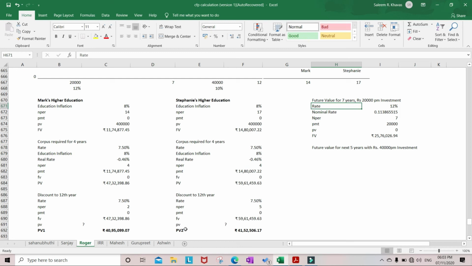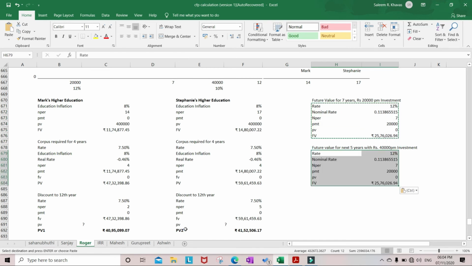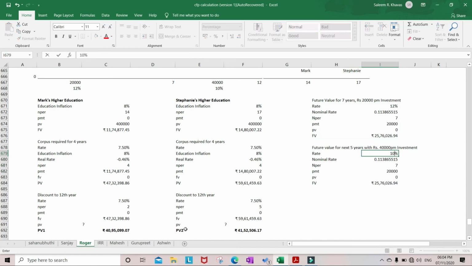Here also the same procedure will repeat, only NPER and rate will change. So we'll copy the above values and make the changes. Here rate is 10%, then NPER is for 5 years. So for FV, here PV is nothing but the FV of the previous case.